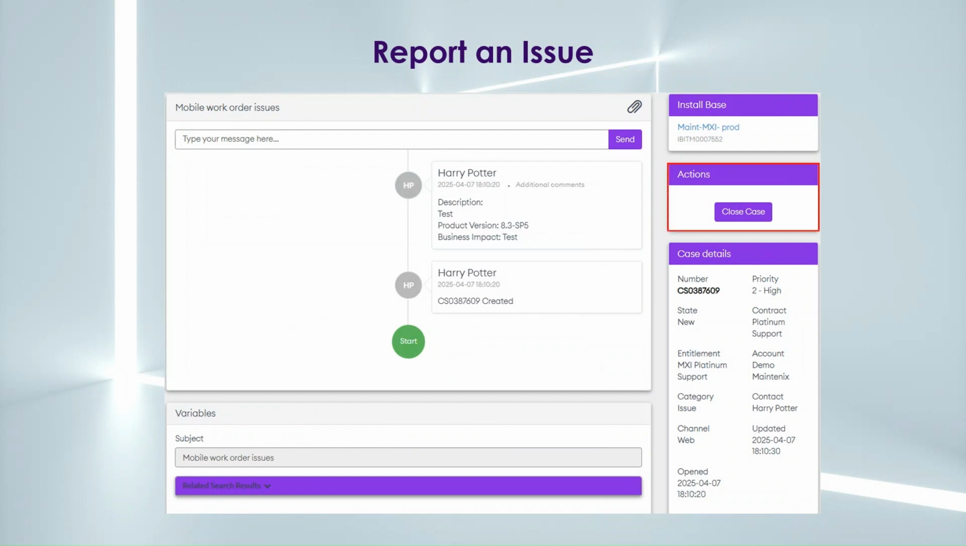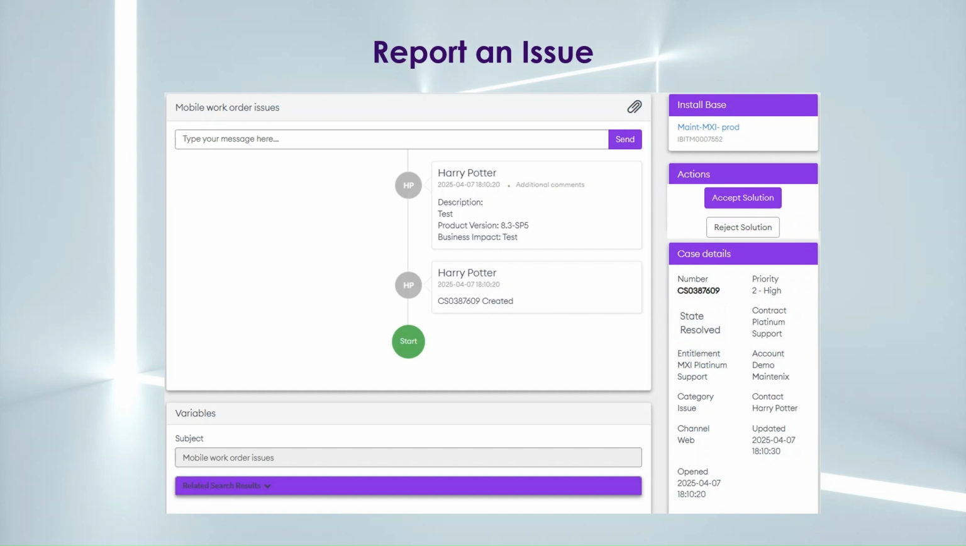The Actions pane will contain information which is dependent on the state of the case. In this example, the case can be closed. And if a case is moved into the state Awaiting Customer, in addition to Close Case, the option Case to IFS becomes available in the Actions pane, which can be used to add a comment and move the case back to IFS for their attention.